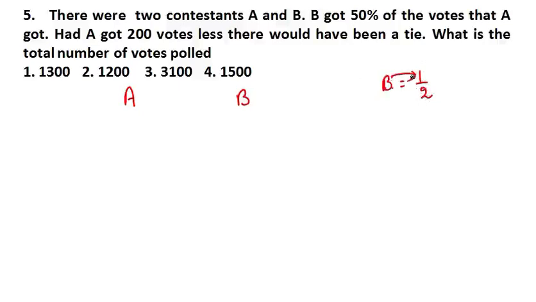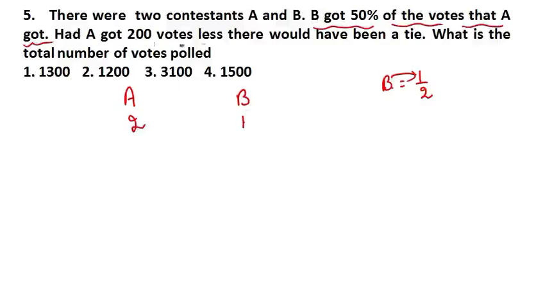So if B got 1, then A got 2. Here it is written that B got 50% of the votes that A got. It means if B got 1, then A got 2.